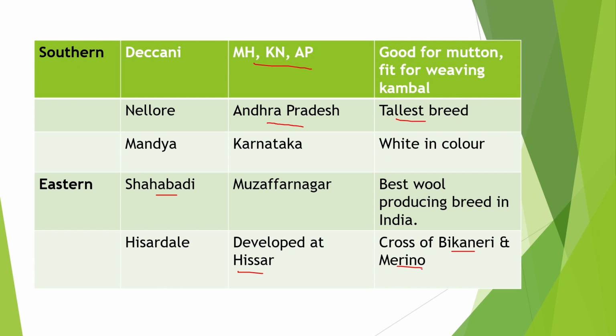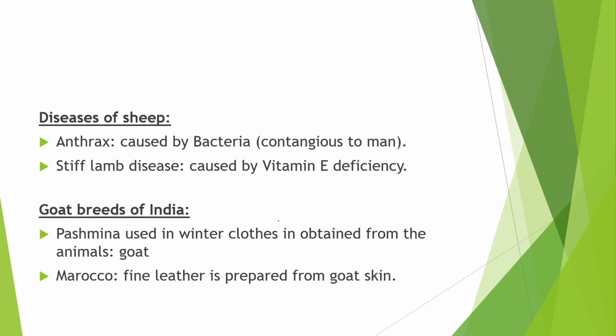Now the next topic is diseases of sheep. First disease is anthrax. It is caused by bacteria. It is a contagious type of disease. It means it is spread by means of direct or indirect contact. This anthrax disease is also known as splenic fever due to the fact that there is extensive enlargement of the spleen due to its infection.